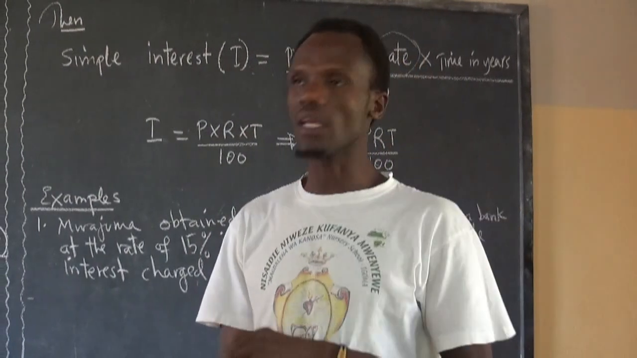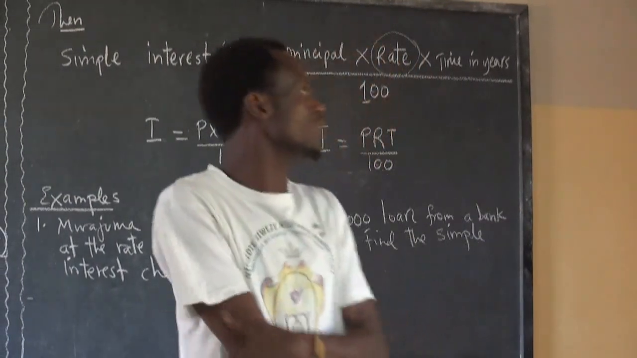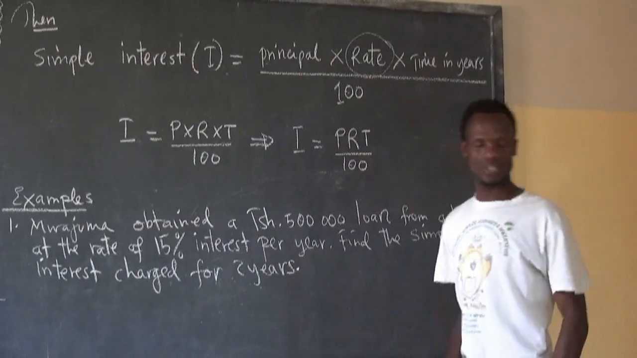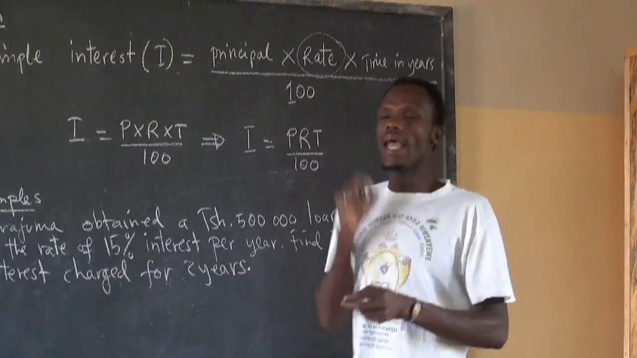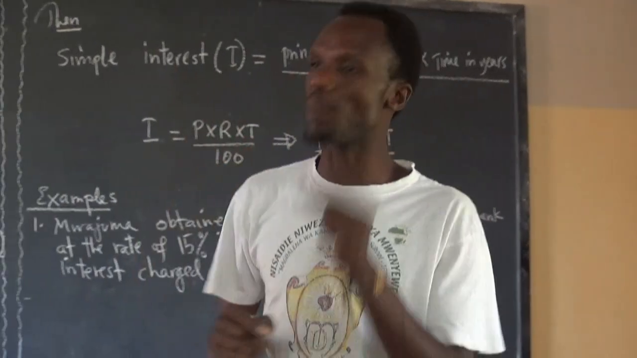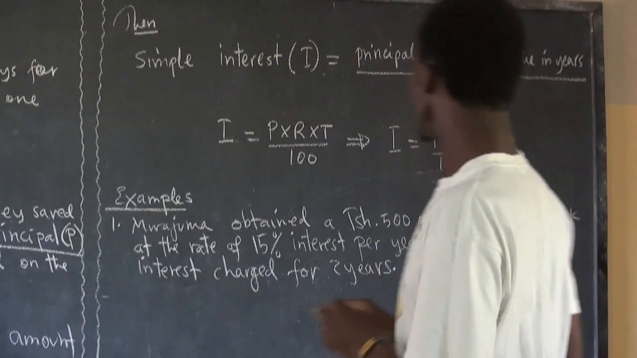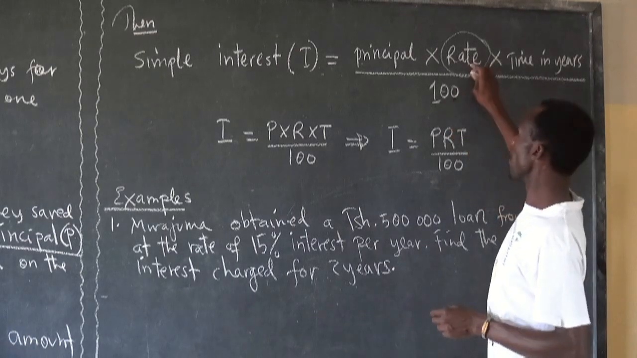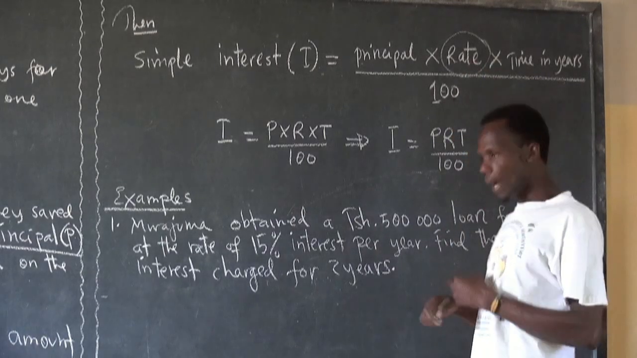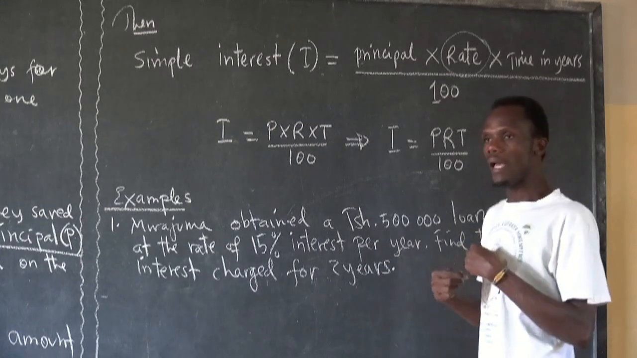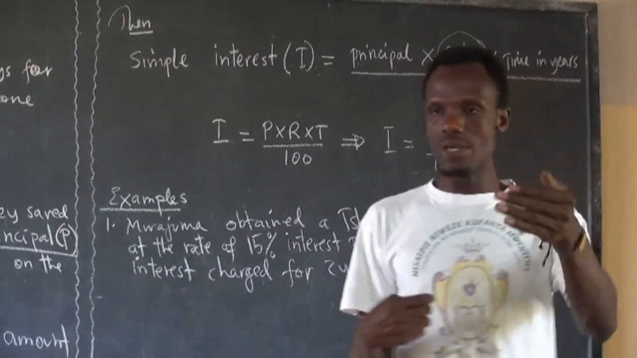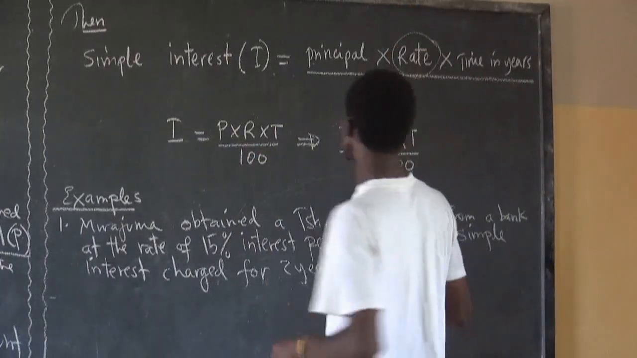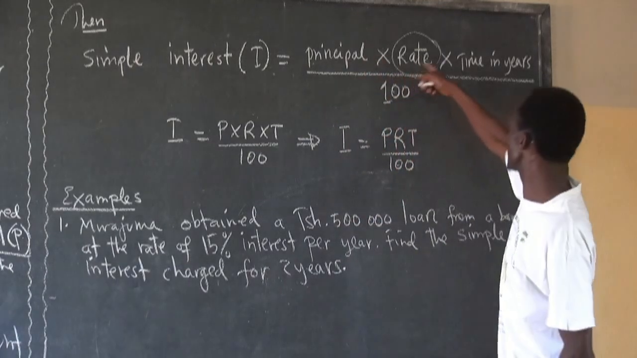And remember something, I told you something very interesting. Rate is expressed in terms of percentage. And that's why I said anything that is expressed in terms of percentage must be written over 100. Kwa maana kwa sababu rate ni asilimia. Kama imeandikwa katika asilimia, niliwaambia kitu chochote ambacho kinaandikwa katika asilimia kinawekwa juu ya ngapi? Ya 100.